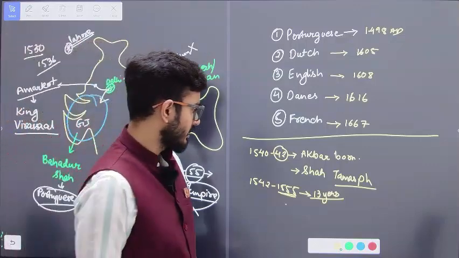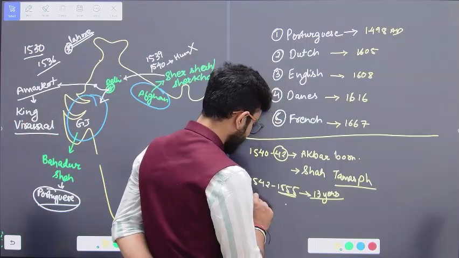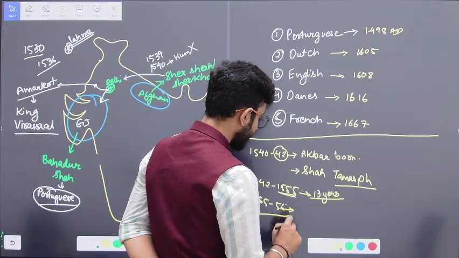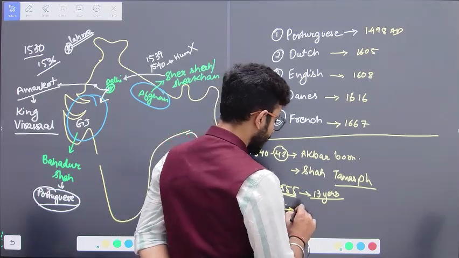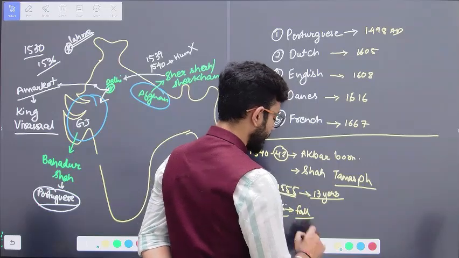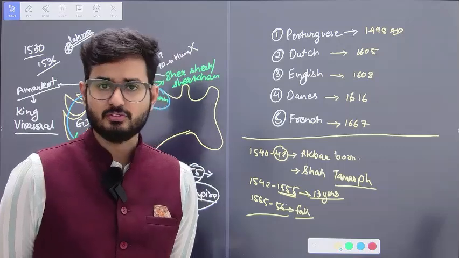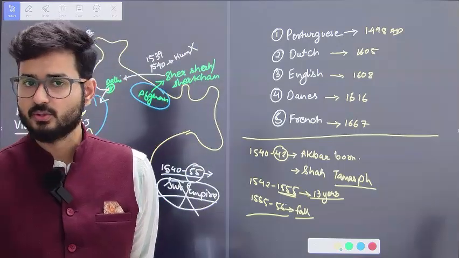Okay. However, within a few months, from 1555 to 1556, what is going to happen? He is going to fall from the steps of his library, and because of this particular fall, he's going to pass away.